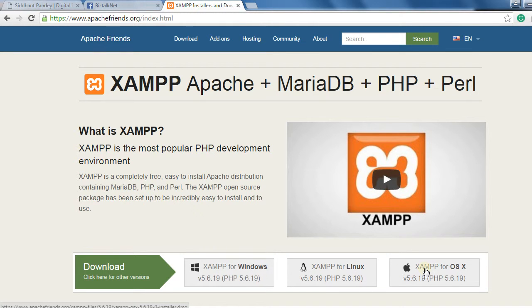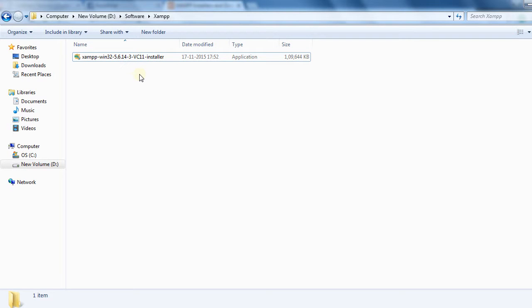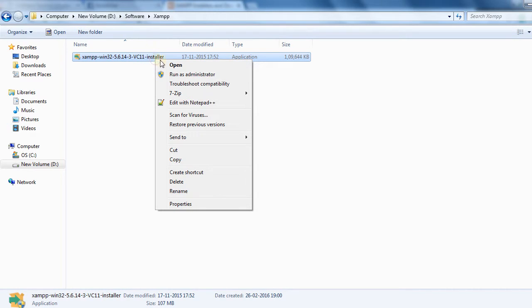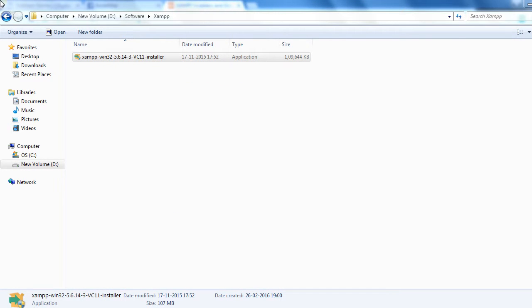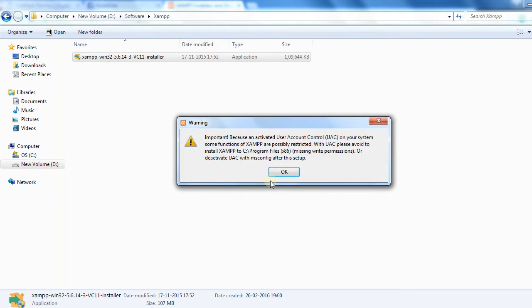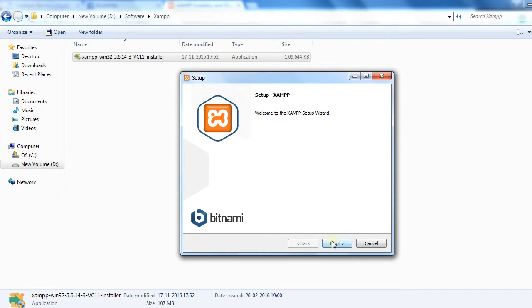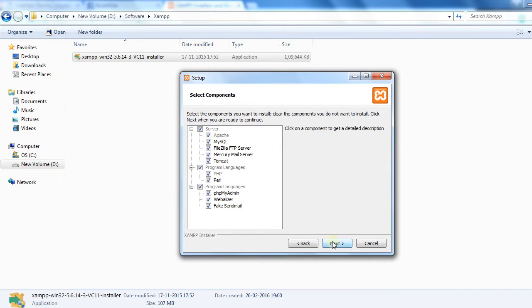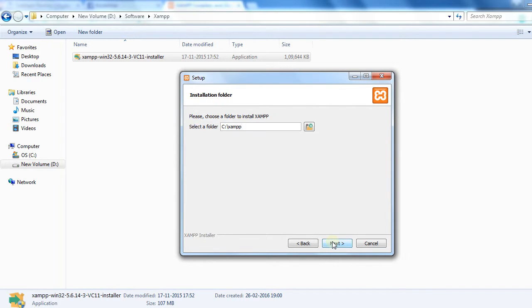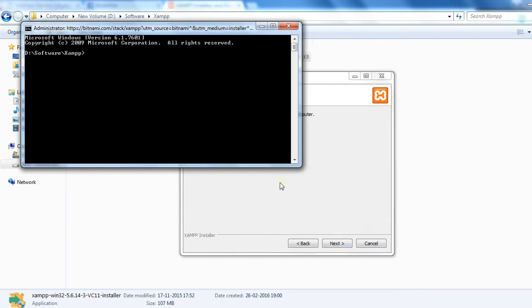So I have already downloaded it. Once you download, you will get this install file. So just start installation. Just click yes. You have to click yes. It's related with antivirus. This is UAC account. Just click OK. Then click next. These are all default options. Just click next. It will ask you in which drive you want to install. Just click next, next and next. So installation is started.